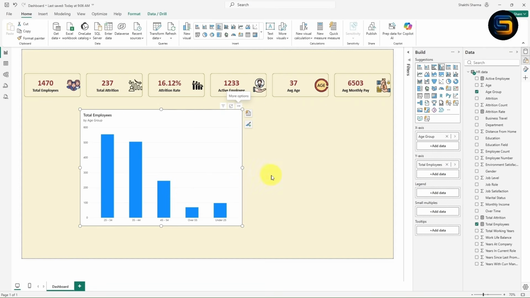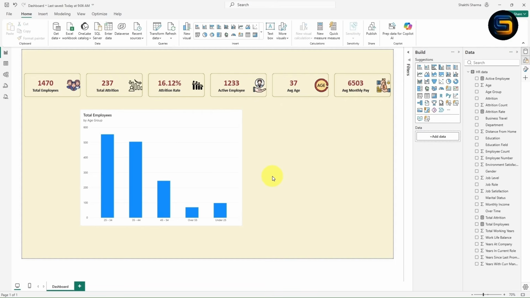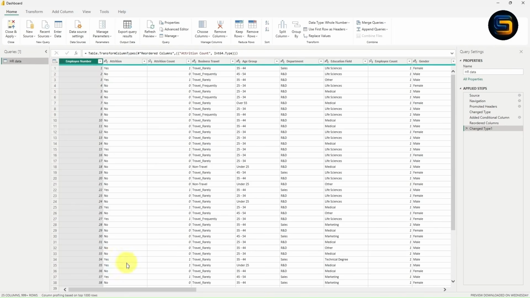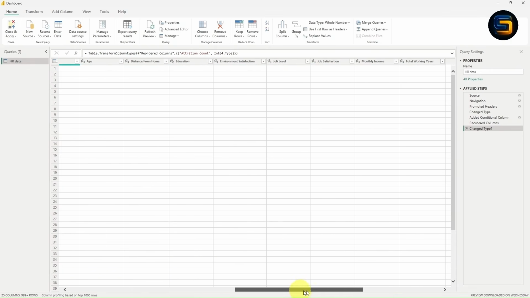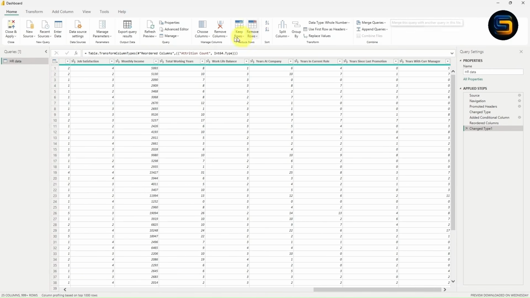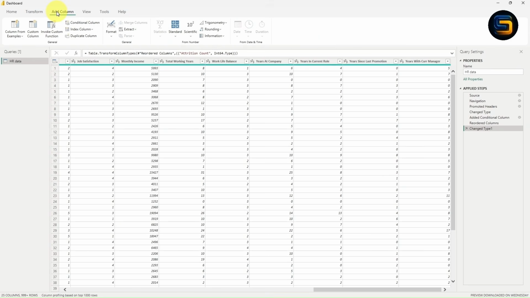So in order to sort this, you can take help of Power Query. Now let us connect this data to Power Query. Just click on transform data. Now we need to add one new column. So basically we need to sort this chart, right? So what you can do is, you can add one new column. I will click on add column.